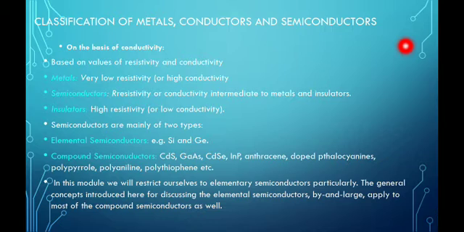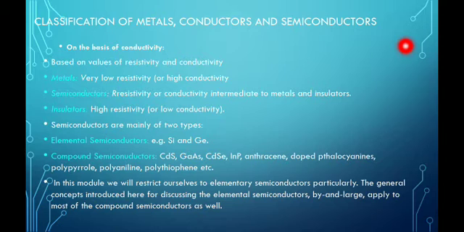Then second is semiconductors. Semiconductors' resistivity or conductivity is intermediate to metals and insulators. Then insulators have high resistivity and very low conductivity. In short, resistivity is resistance, its name itself suggests, and conductivity means it can conduct electric current, or maybe thermal conductivity is there.